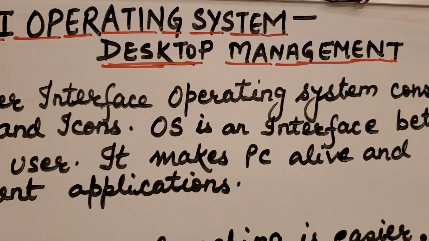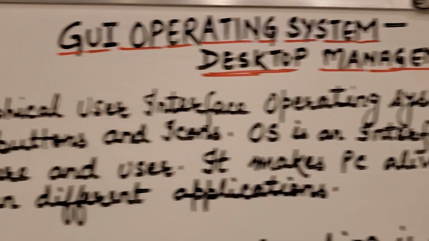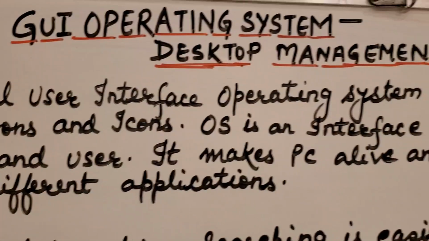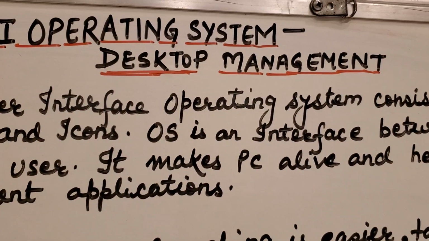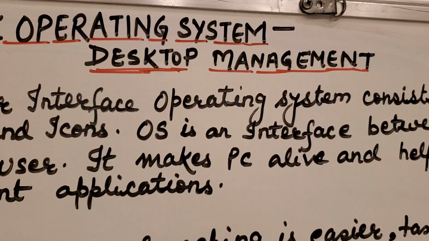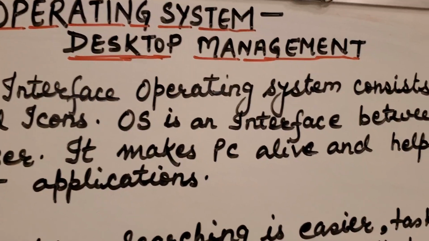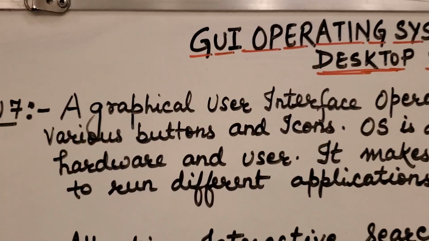OS is short for operating system. OS is an interface between hardware and user. Interface means which links two things. So hardware and user can be linked with the help of the operating system. It makes the PC, meaning personal computer, alive and helps to run different applications in it.